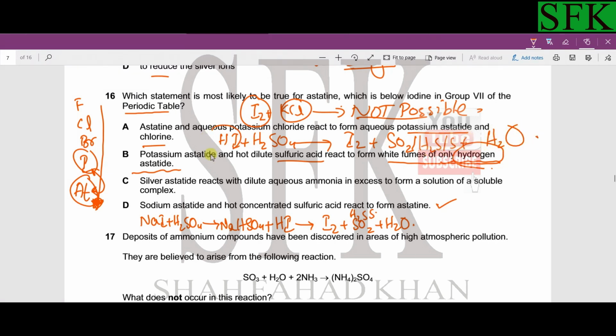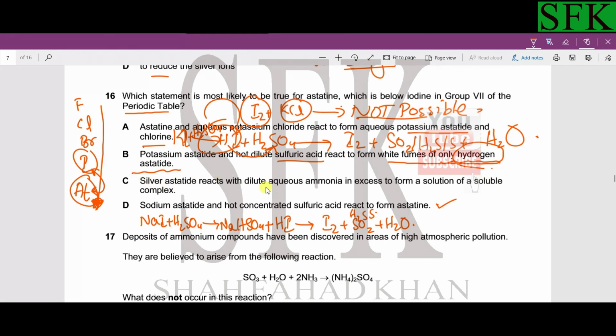So hydrogen iodide is not the only thing formed, because it forms first but is then oxidized by the sulfuric acid, a very strong oxidizing agent. So this is not possible.